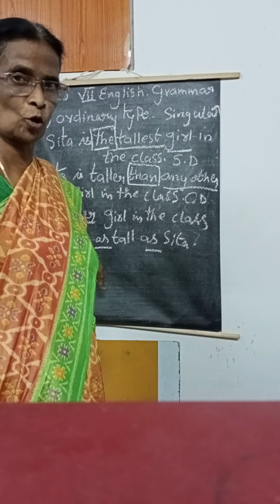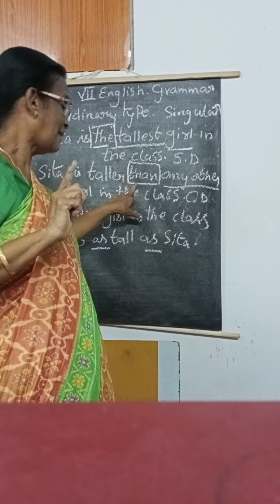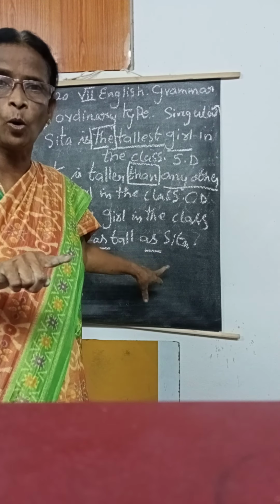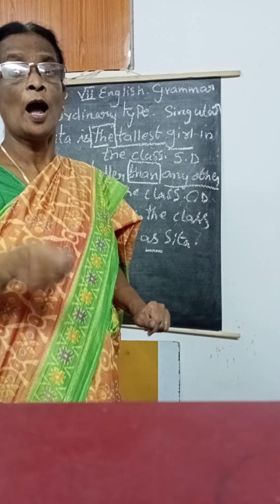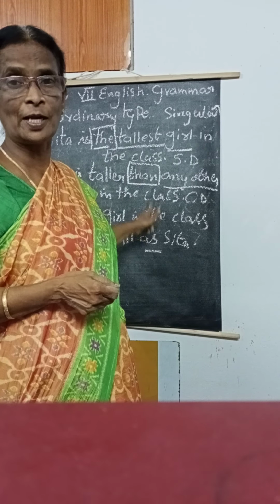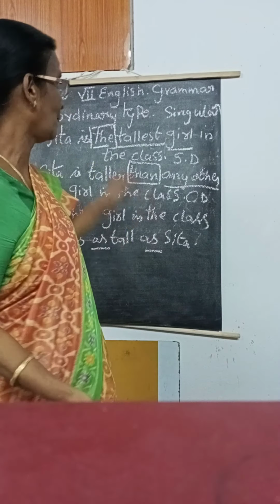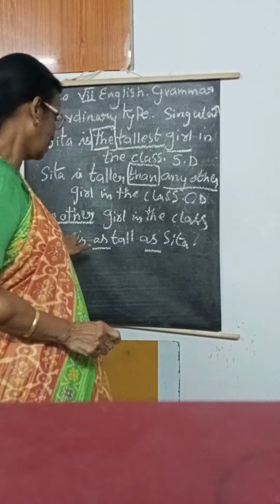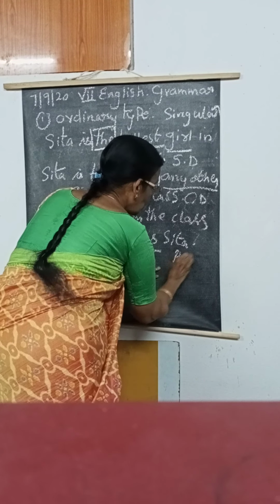So again I'll tell what is common. Before the adjective, "the" is common in all superlative degrees. "Than" is common in all comparative degrees. "As" is common in all positive degrees. Whereas we have to identify how it is the superlative degree in the ordinary type, in the comparative degree, in the positive degree. These three clues will come only in the ordinary type. Now one, the common noun is singular. Second one, "than any other". Then here, "no other". Positive degree starts with "no other". This is the positive degree.